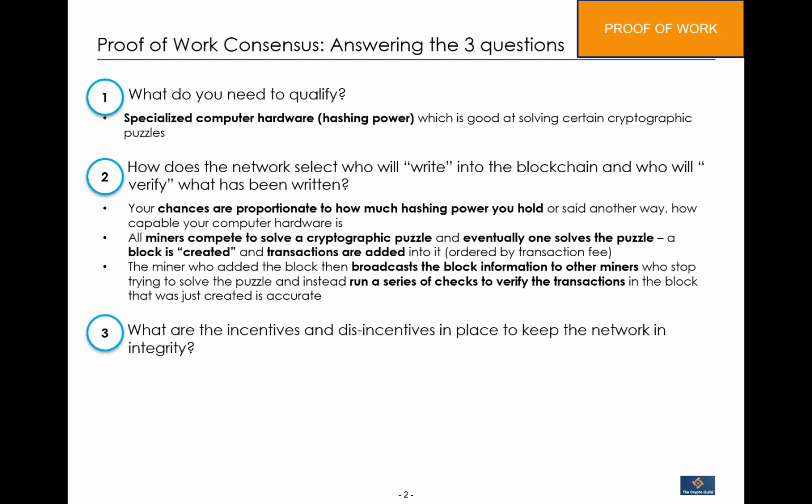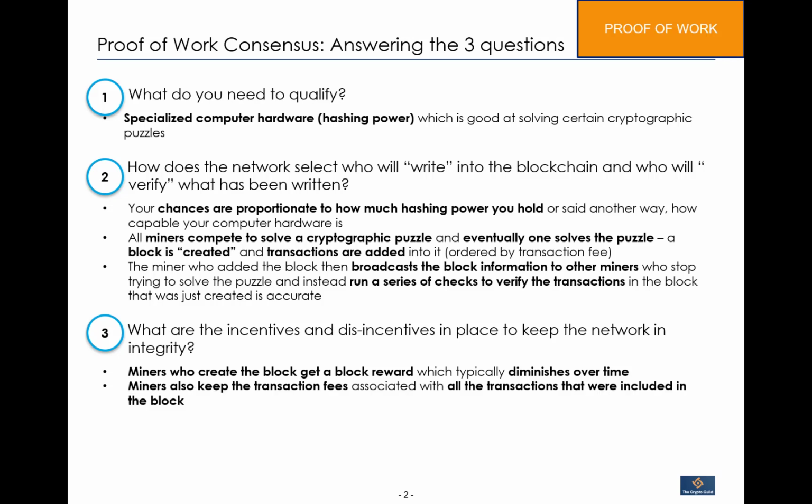And thirdly, what are the incentives and disincentives in place to keep the network's integrity? Well, for one, miners who create the block get a block reward, and this typically diminishes over time. If you use Bitcoin as an example, the block reward when the Bitcoin blockchain was started was 50 Bitcoin per block that was created. And every 4 years, in Bitcoin, it becomes half. So currently we are at only 6.25 Bitcoins per block, right? And this is going to keep going further and further down over time. And in Bitcoin's case, it's every 4 years.